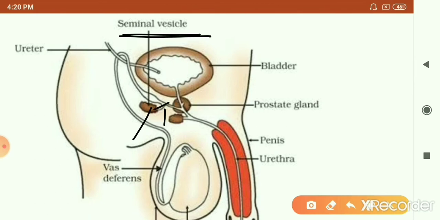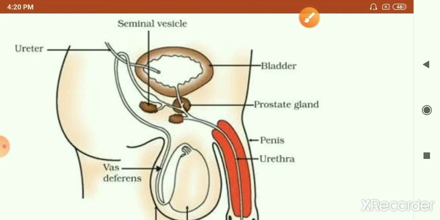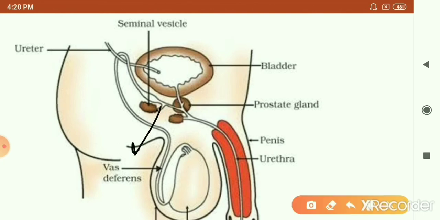Only one vas deferens is shown over here, but the vas deferens of both sides will be receiving the duct from the seminal vesicle. After receiving it, the duct that comes out is called the ejaculatory duct. This duct will move and finally join the urethra.